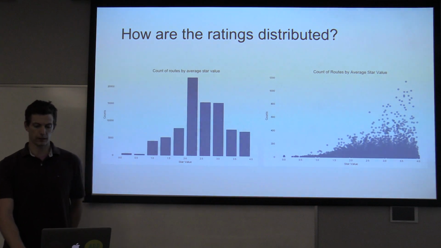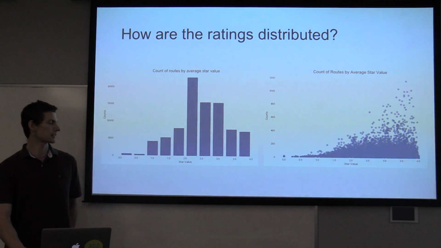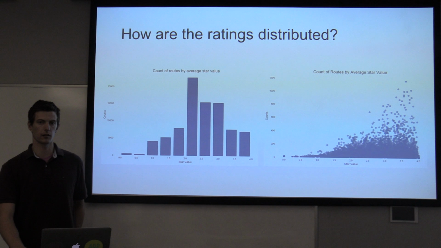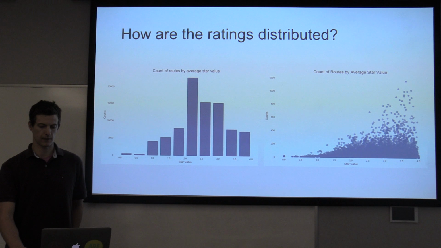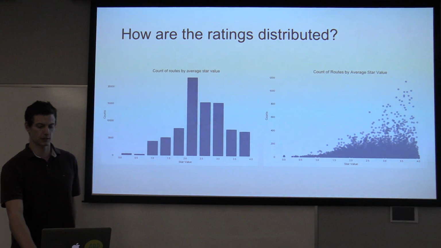So one important thing to note is that the distribution of the ratings is important. If you don't have a good distribution of ratings, then it's hard for the model to pick up on what the user's preferences are. You can see here on the left that we have a good distribution of ratings. And on the right, you can see that in line with our intuition, routes that have low star values don't tend to be rated very often, which has some interesting consequences.